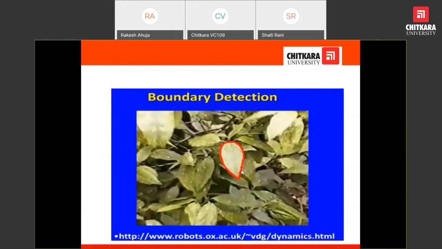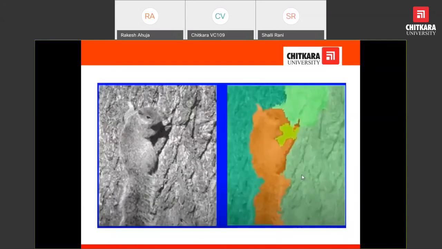Boundary detection, we would be able to detect the boundary in order to solve most of the problems. Sometimes the object closely resembles the background, and this can be handled by providing a different color. The background and the other object may be provided with a different color so that the object would be more visible.